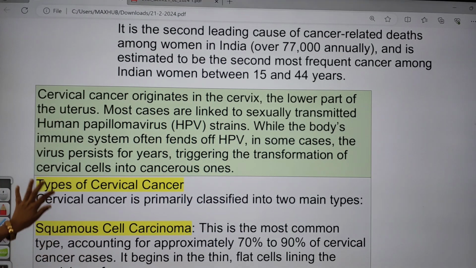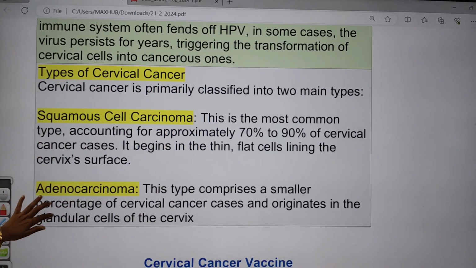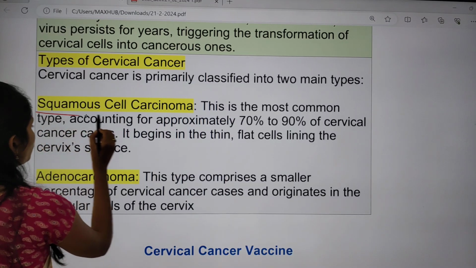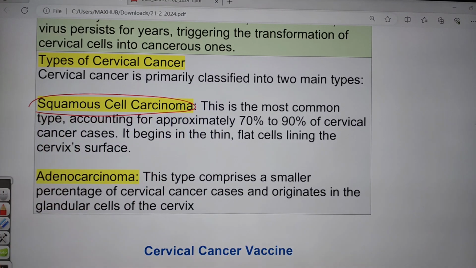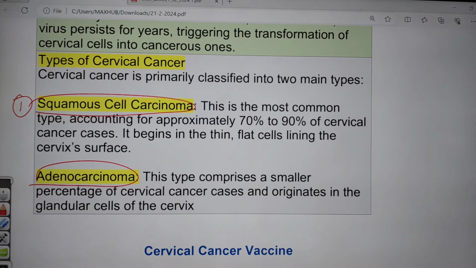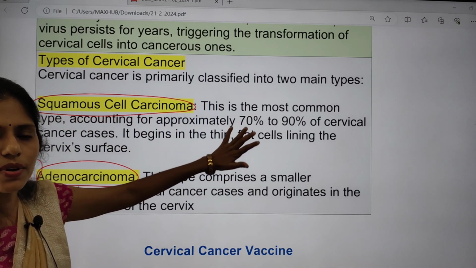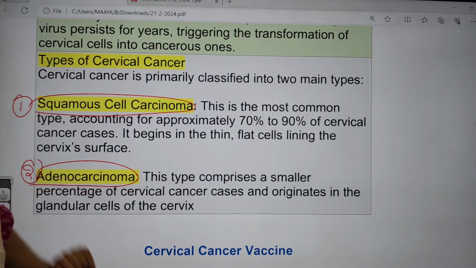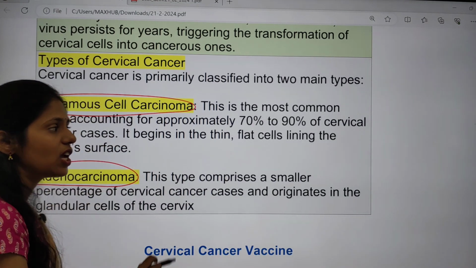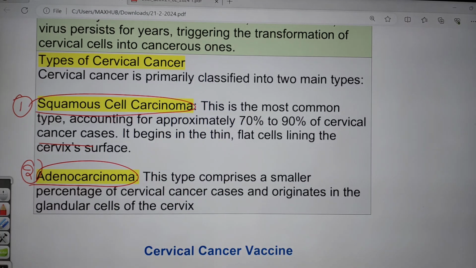Talking about the types of cervical cancer, we have two main types. First is squamous cell carcinoma, and second is adenocarcinoma. Squamous cell carcinoma is the most common type of cervical cancer, and about 70 to 90% of cervical cancer cases are squamous cell.